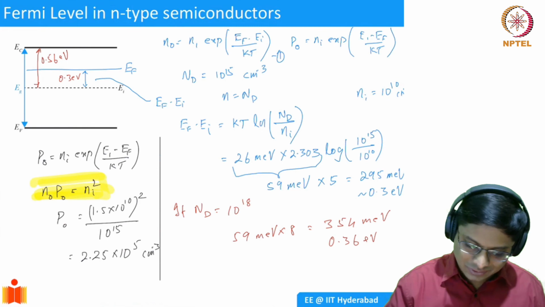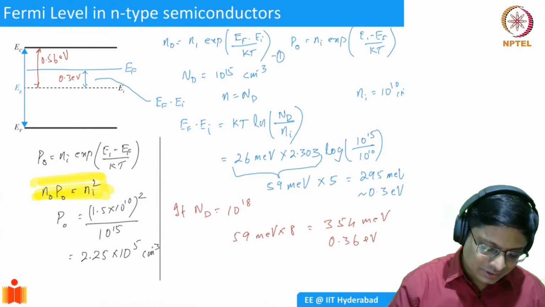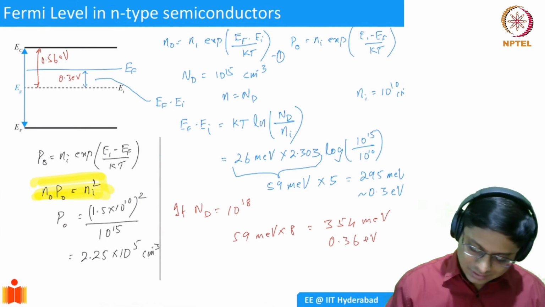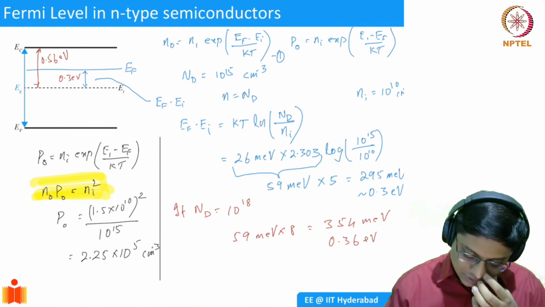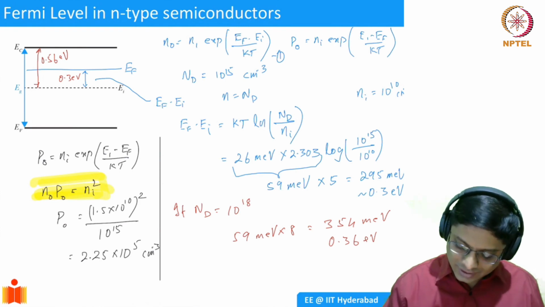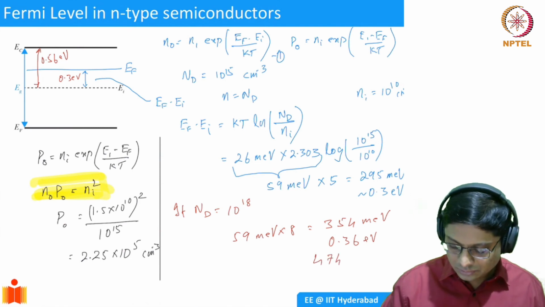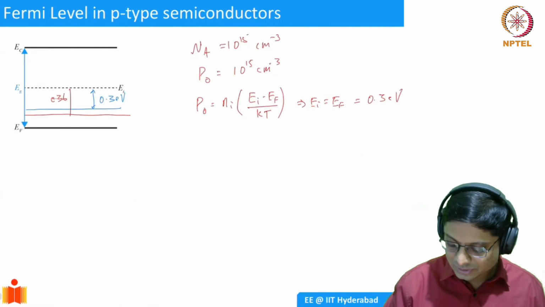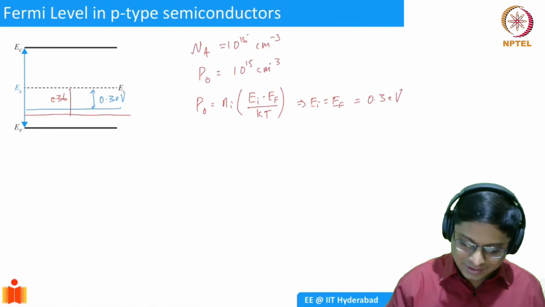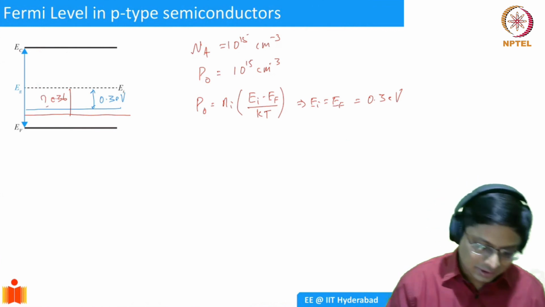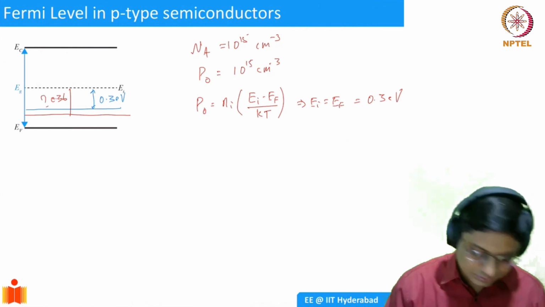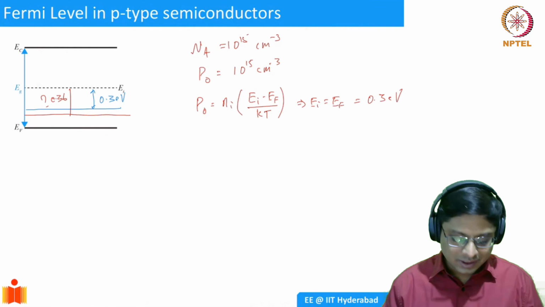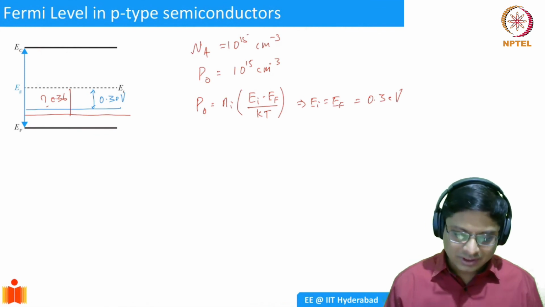Please verify it. 480 minus 6 is 474 meV, so this is going to be 0.48 eV. Please check it out, and here also check it out. I'll put a question mark. I think that's what it should be. Anyway, the same story repeats.